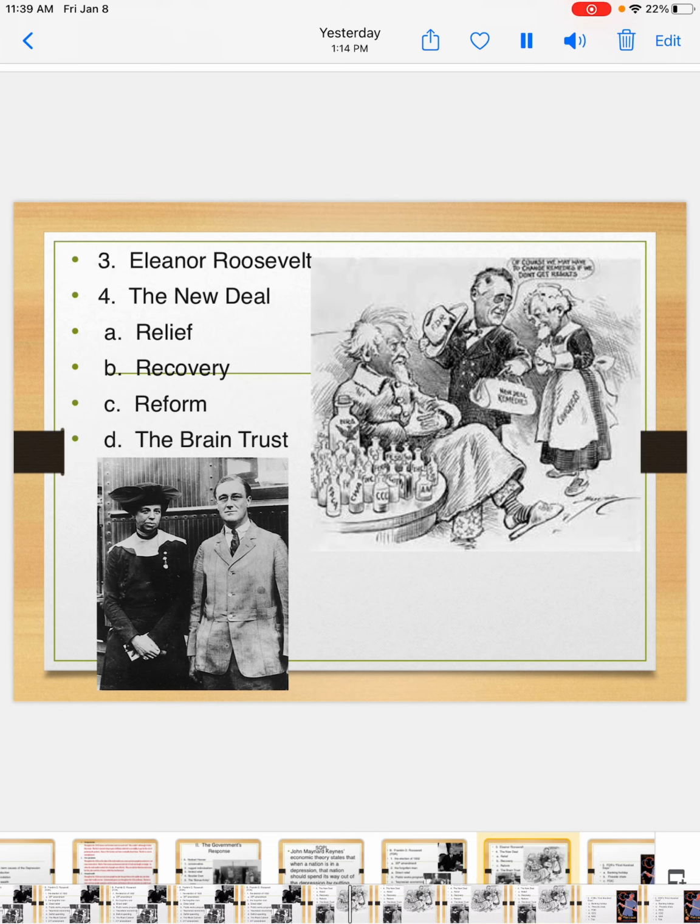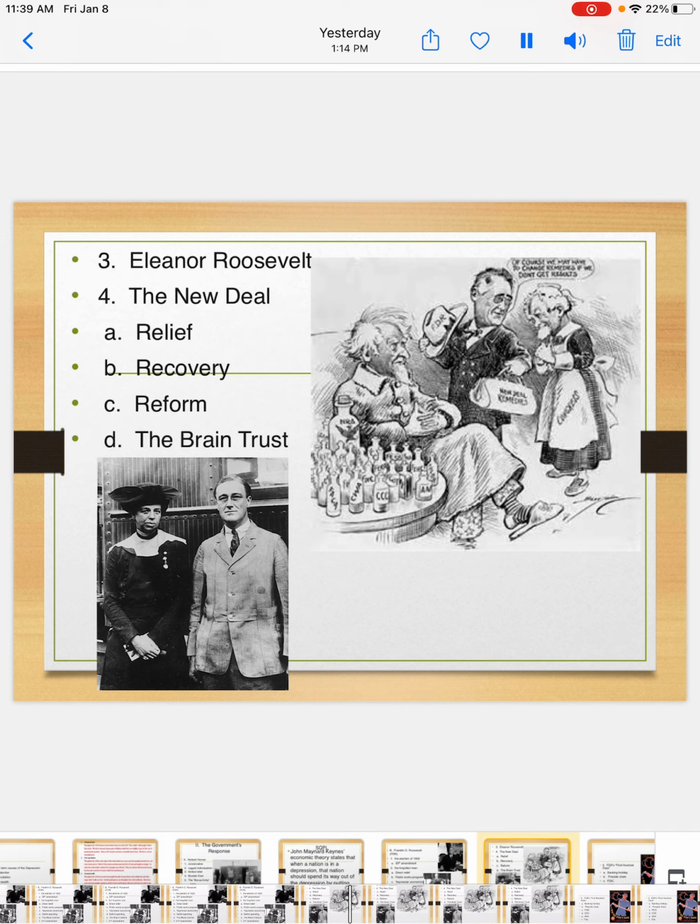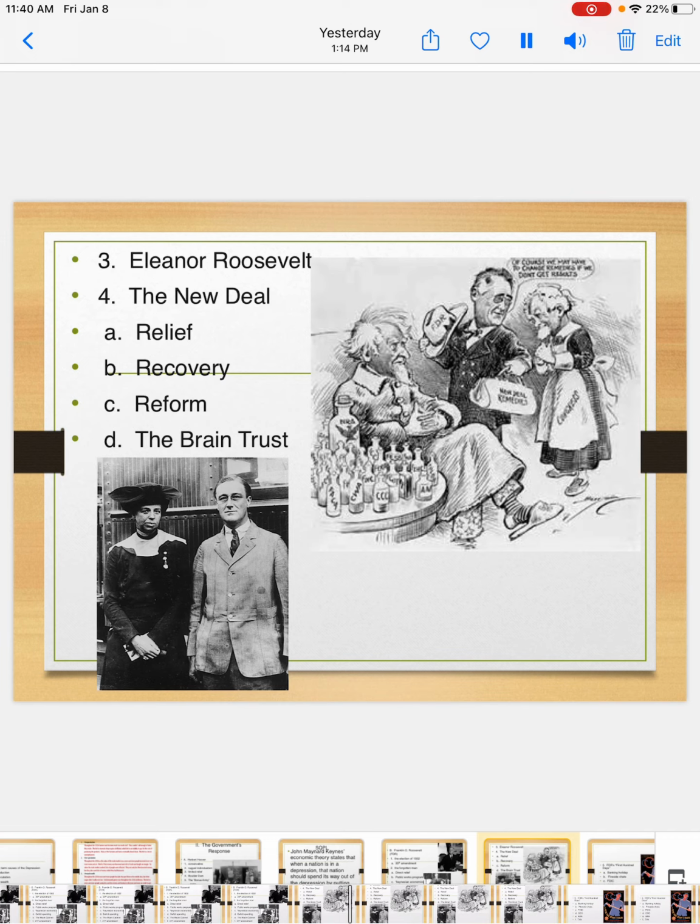And so Eleanor, his wife, the first lady, did a lot of that for him. She did a lot of speaking, and she did a really good job as first lady. She also helped him with the Black Cabinet and different things.